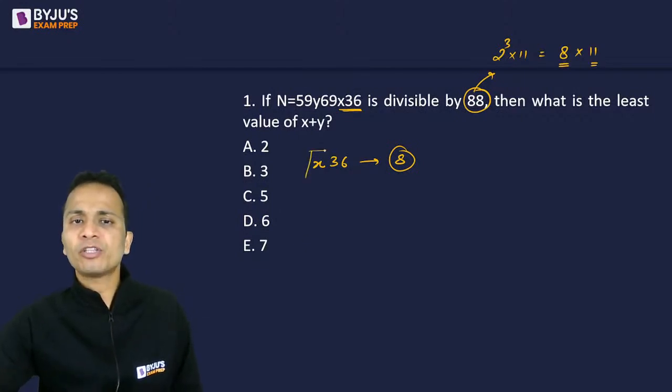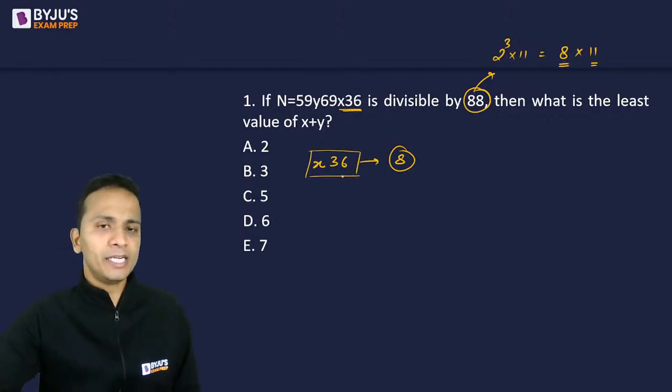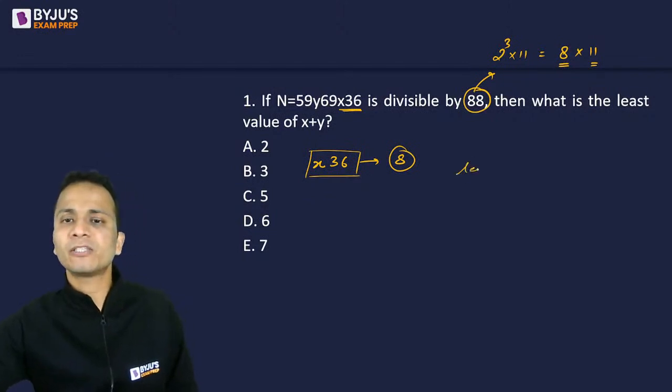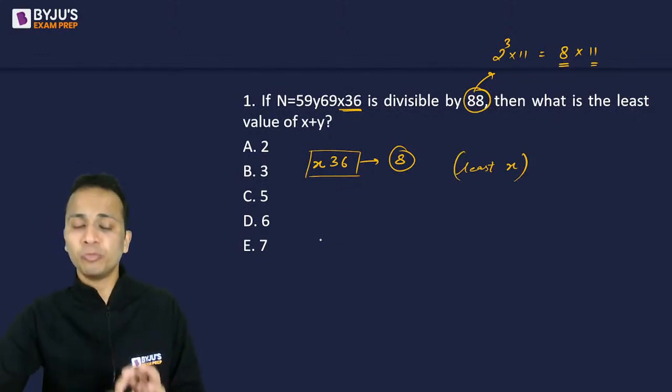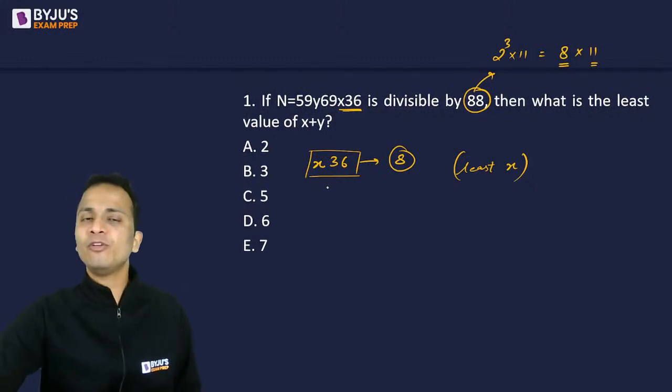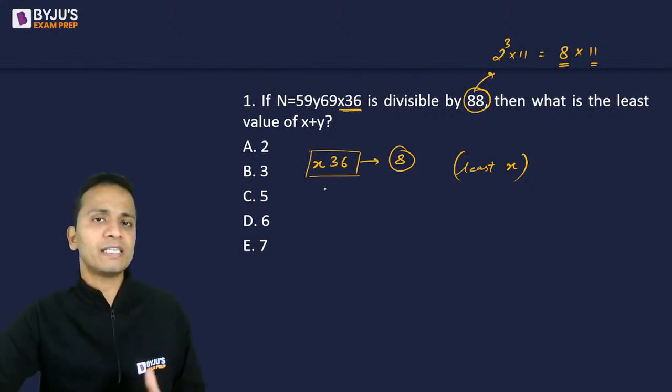Now tell me, for this number to be divisible by 8, what should be the least value of x? What should be the minimum value of x? Music Core has given that x is equal to 1. Definitely. So x can take different values 0, 1, 2, 3, 4, 5, 6, 7, 8, 9.